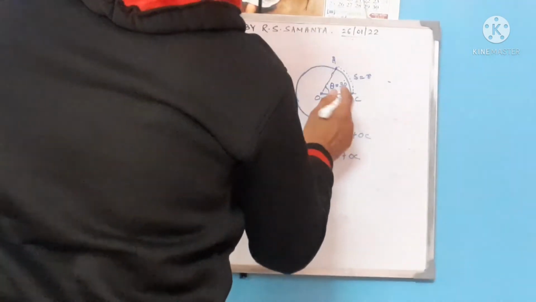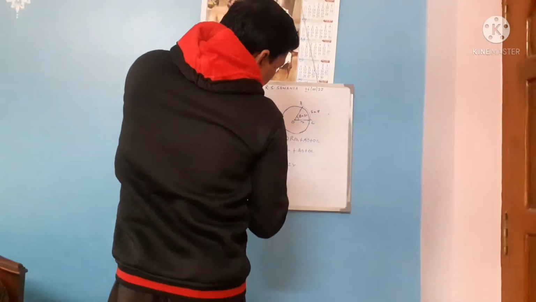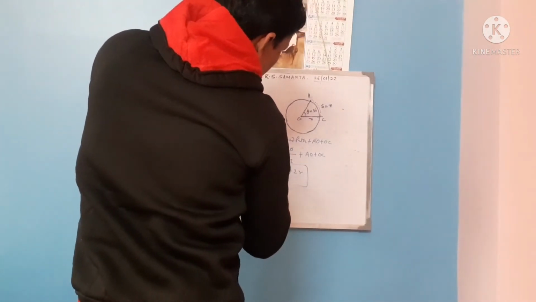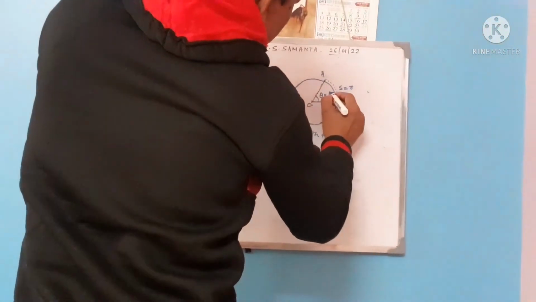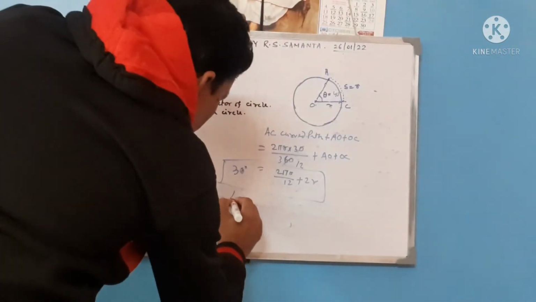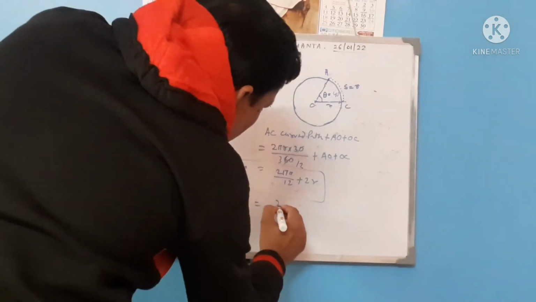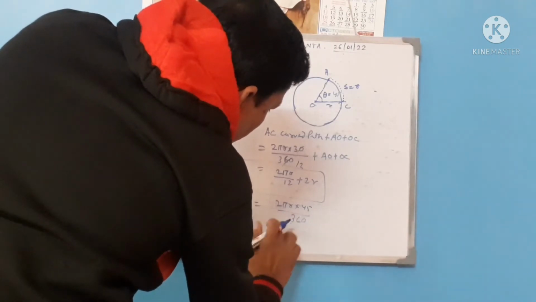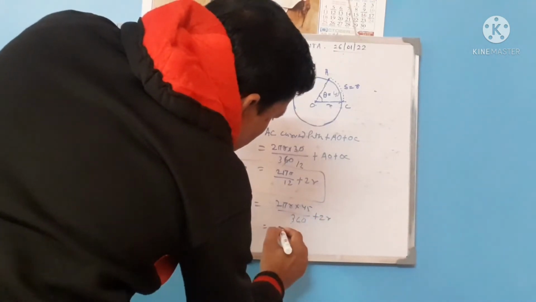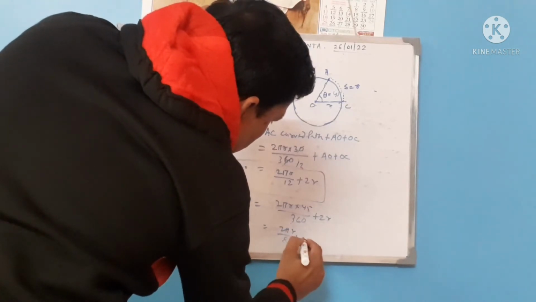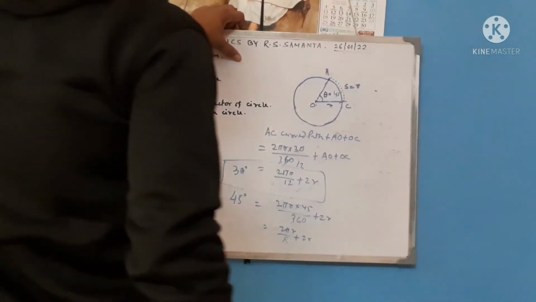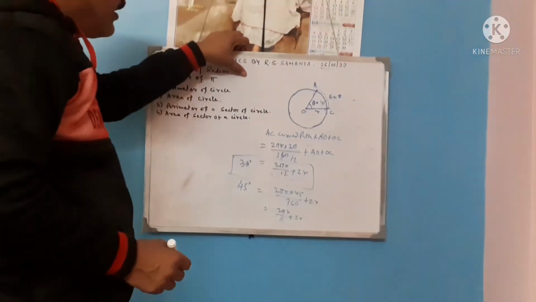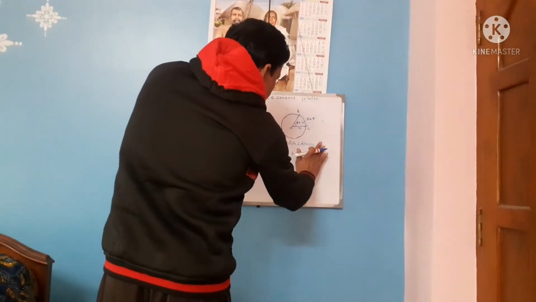So this will be the perimeter of the sector, which is equal to the length of the curved path plus AO plus OC. That was the case for 30 degree. If we treat this as 45 degree, then the length will be 2 pi r into 45 by 360 plus 2r, that means 2 pi r by 8 plus 2r. This is the perimeter of a sector with a given angle at the center.